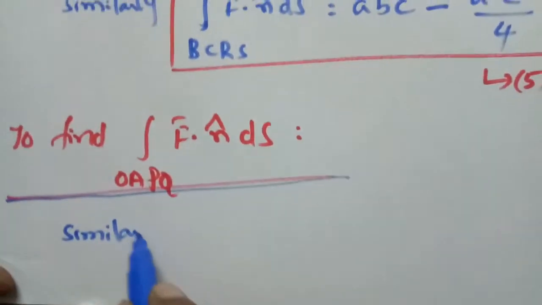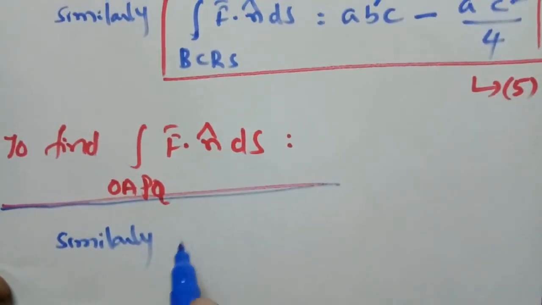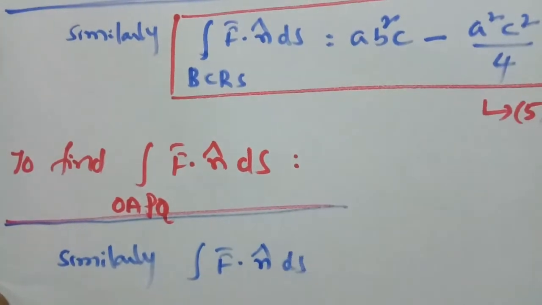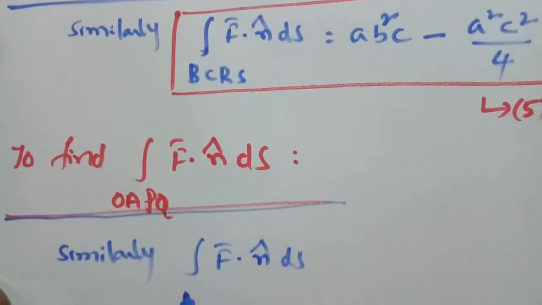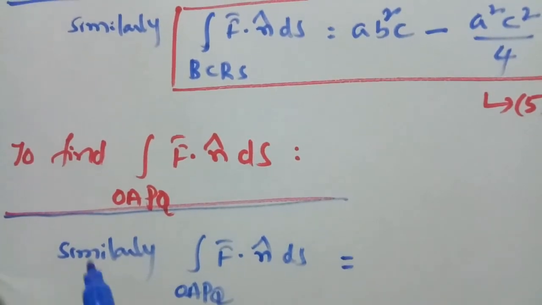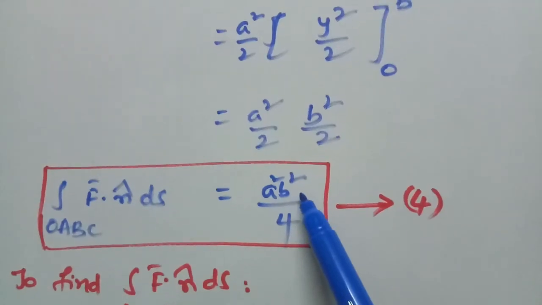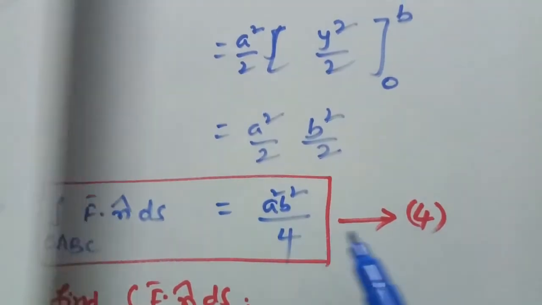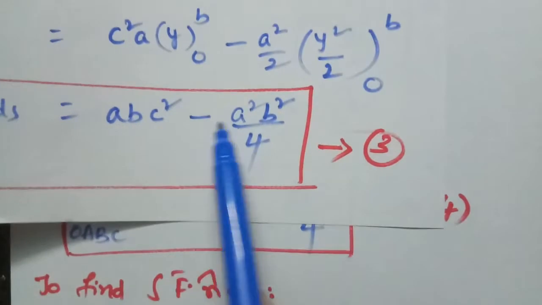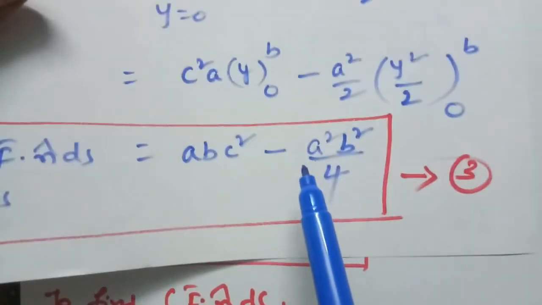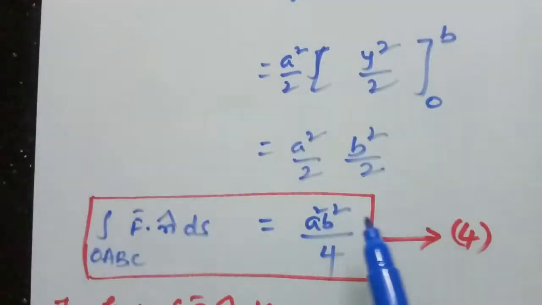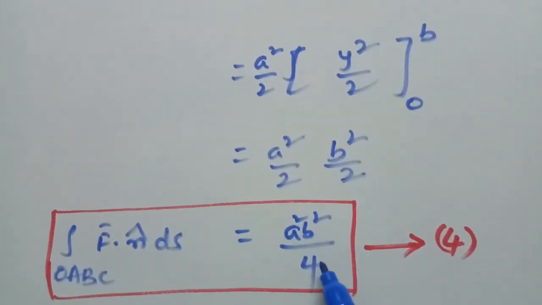Similarly, the integral of f bar dot n cap ds over OAPQ is equal to minus a square b square by 4, that is abc square minus a square b square by 4. So in the opposite face, we got the answer a square b square by 4.